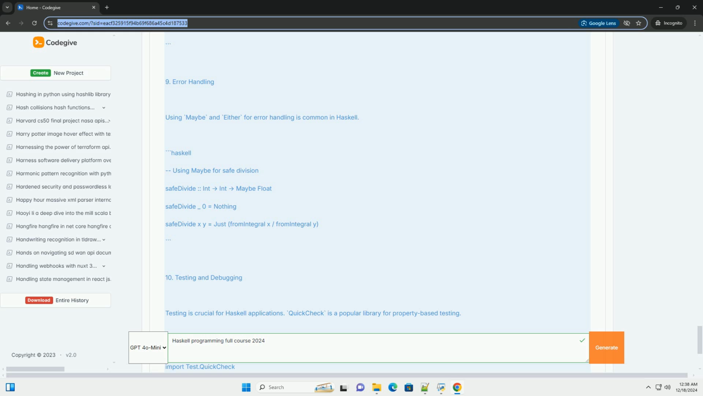3. Basic syntax. Here's a simple hello world program in Haskell. main :: IO (). main = putStrLn "Hello, world!" Explanation: main is the entry point of the program. IO () denotes that main is an IO action that returns no meaningful value, that is, the unit type.